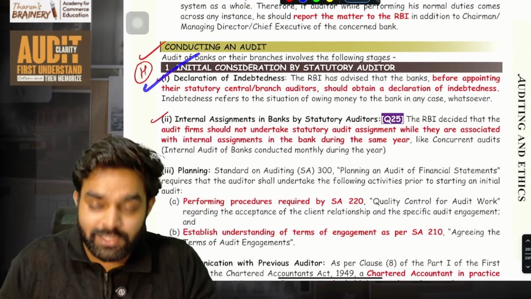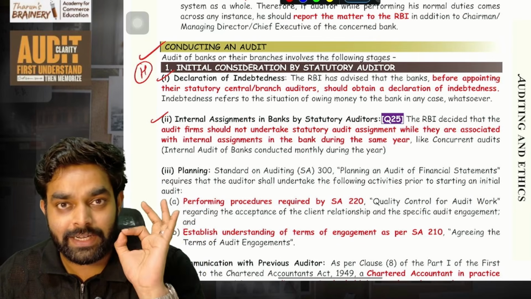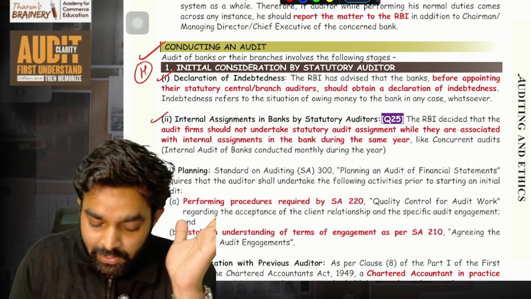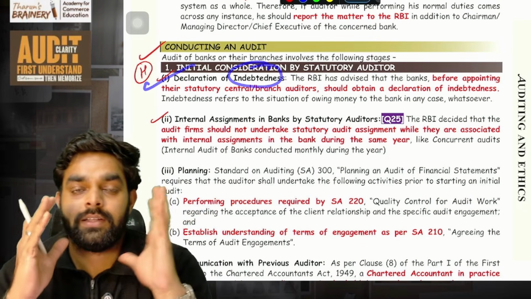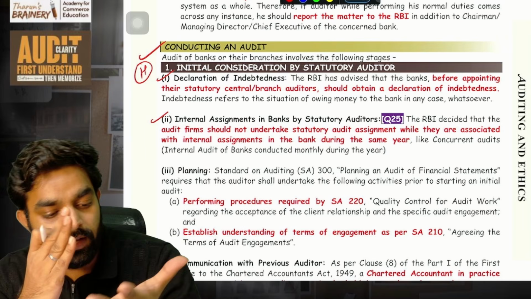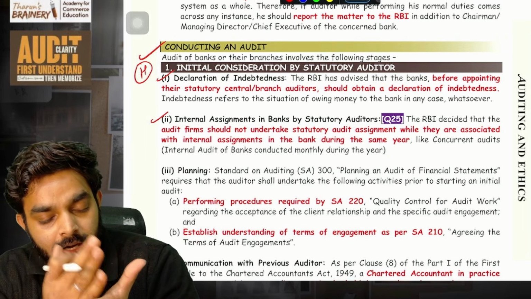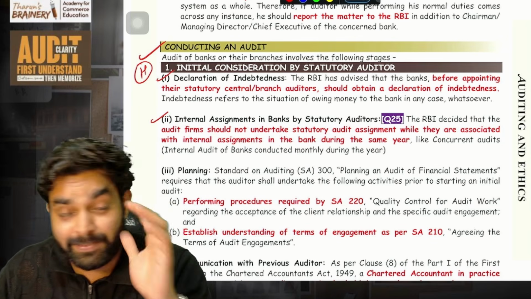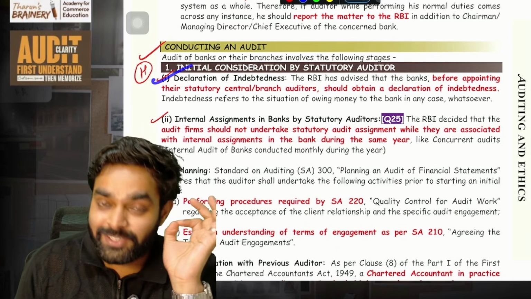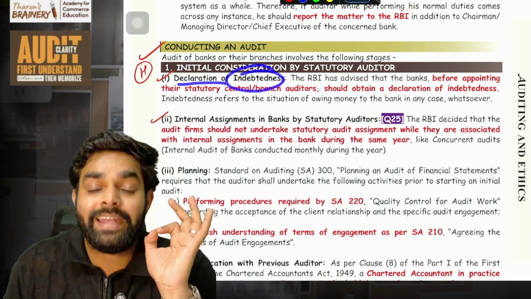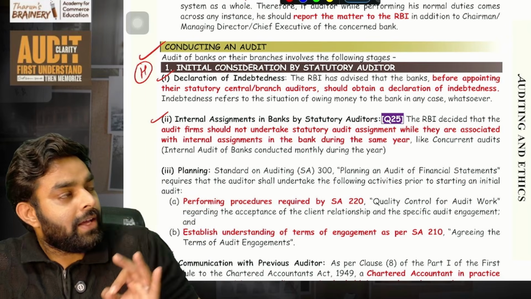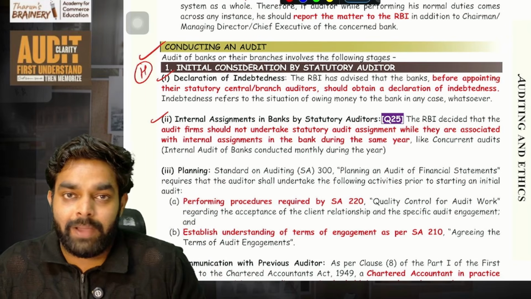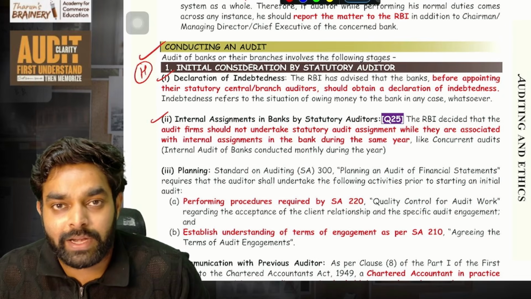Okay. Initial audit considerations, MCQ chances and descriptive chances area, I will tell you. First is declaration of indebtedness. That is how to do a bank audit. Before accepting the appointment, auditor should submit something called declaration of indebtedness. That is, auditor should not be indebted to the bank in any way. He should not have taken any loan or anything from that bank.